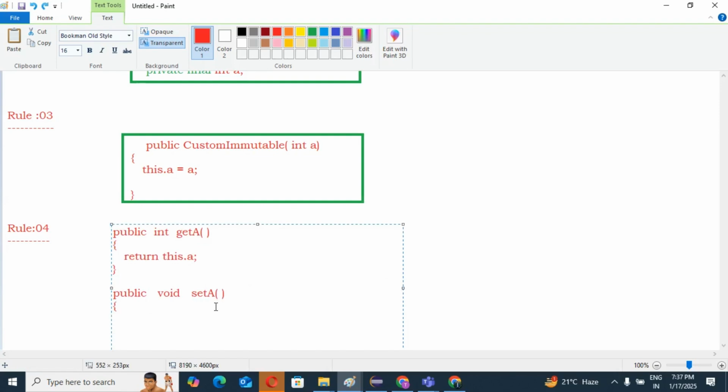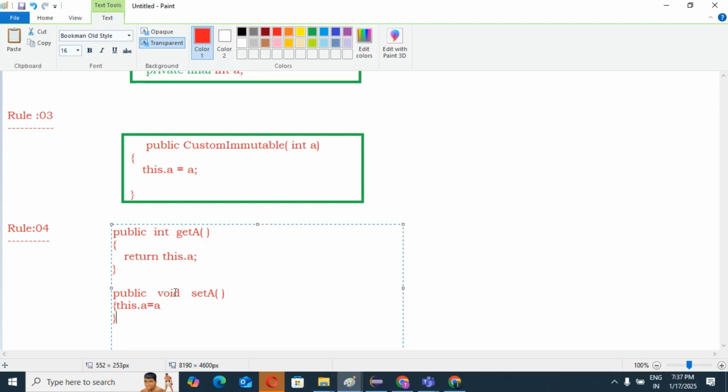Okay, so this time what is written, guys? This.a equals a. Yes or no? Correct. But this.a equals a, this is not returning a. This does not return any value.